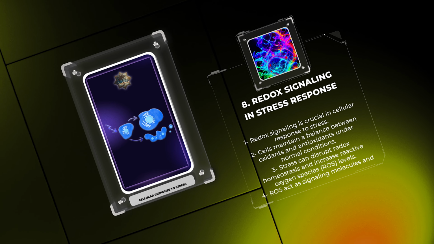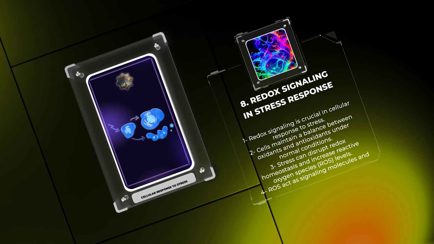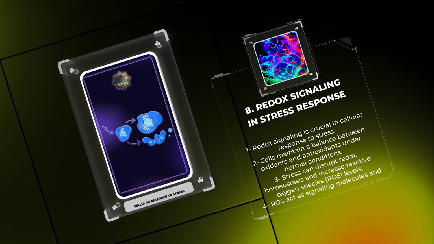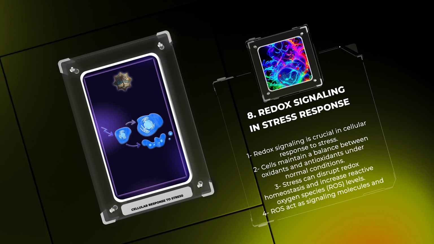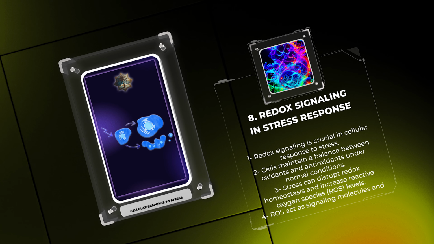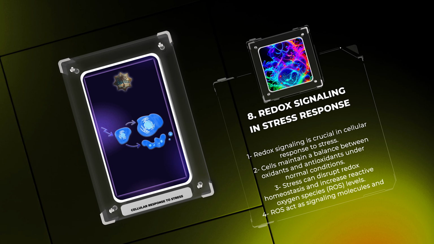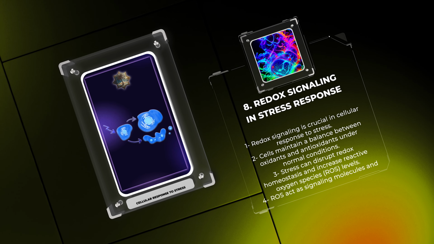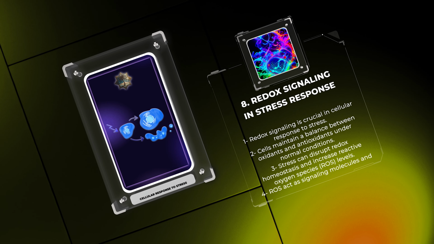ROS, such as superoxide anions and hydrogen peroxide, can act as signaling molecules that regulate various cellular processes including cell survival, proliferation, and apoptosis. ROS levels are tightly controlled by antioxidant enzymes, such as superoxide dismutases and catalases, which scavenge free radicals and prevent oxidative damage.